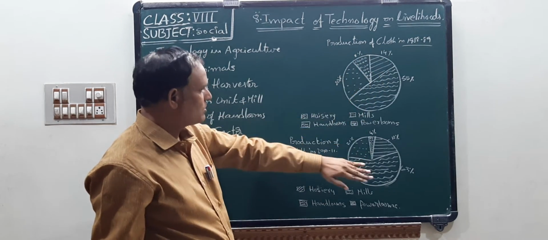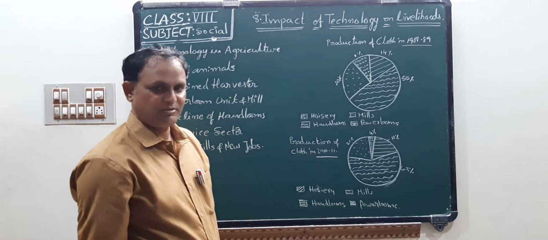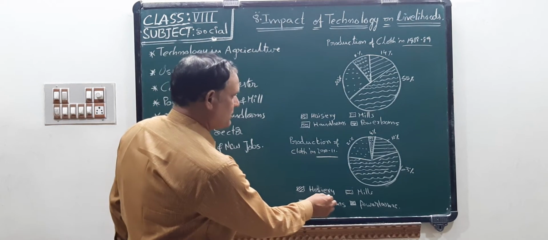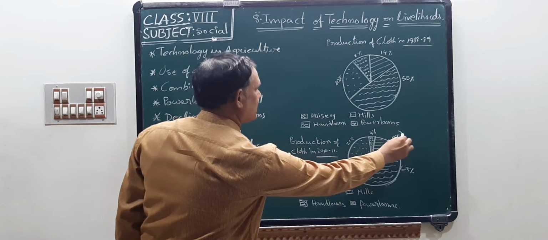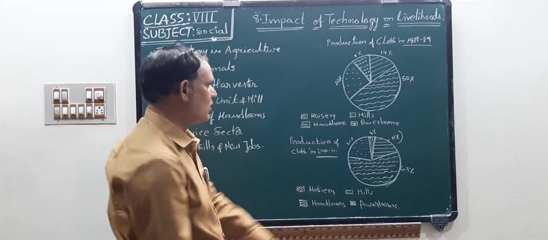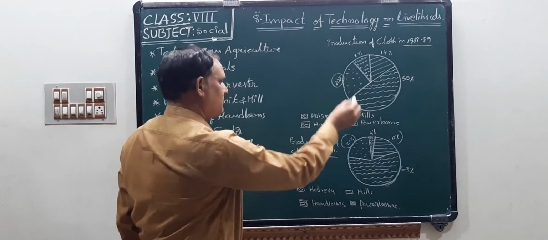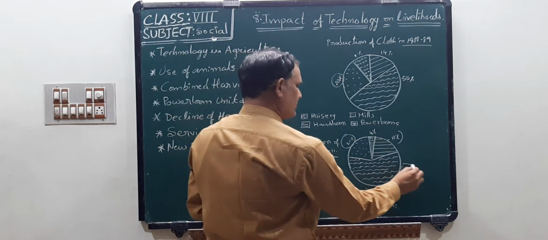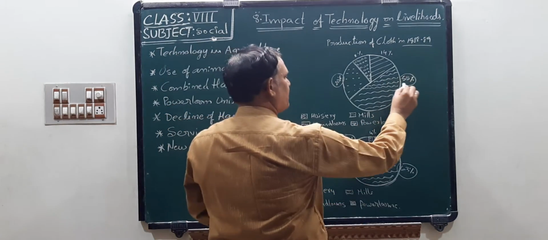Now you come to the year 2010 and 2011 information. Again the same: hosiery 12%, children. Here 14%. Next, mills, 21%. Here 20%. Next, handloom, 63%, children. Here 55%.